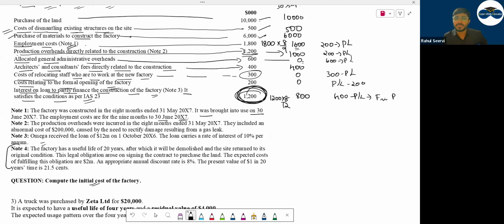Yes, PNL. Okay, sir. Normally PNL under which category? Operating category. This is relating to finance. Okay. It will go to financing activity. Once we do IS 23, it will be more clear.